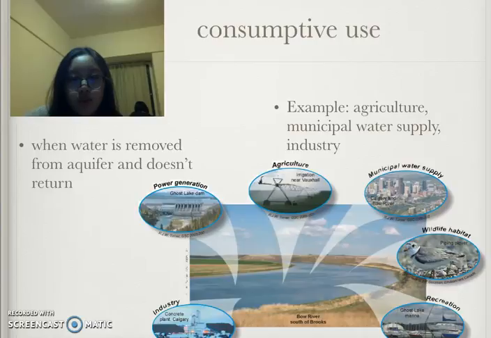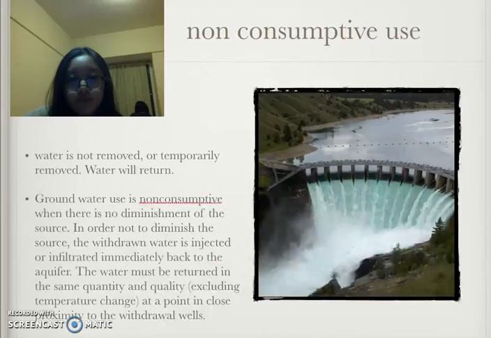Consumptive use is when water is removed from the aquifer and doesn't return. There are some examples of consumptive use: agriculture, municipal water supply, industry. Non-consumptive use is when water is not removed or is only temporarily removed. Water will return later. Groundwater use is non-consumptive use when there is no diminishment of the source.